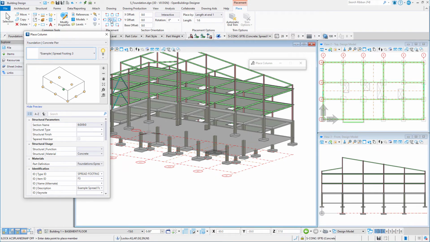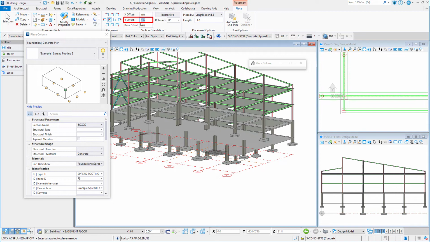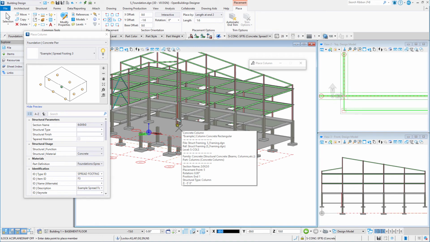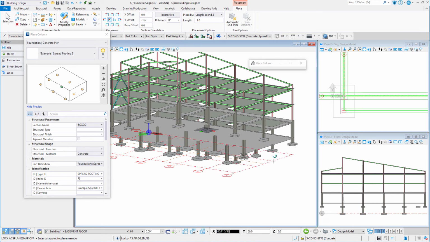Now the placement options should be the same. Again, the place by method should be length at N2, with a length of 1'6" or 450 millimeters. However, this time we will offset the placement by creating a Y offset of -1'6" or -450 millimeters. This will allow us to snap to the main column, but position the footing under both the main column and the entrance column. Place an F3 footing at the bottom of the columns at grid locations B1 and B2.